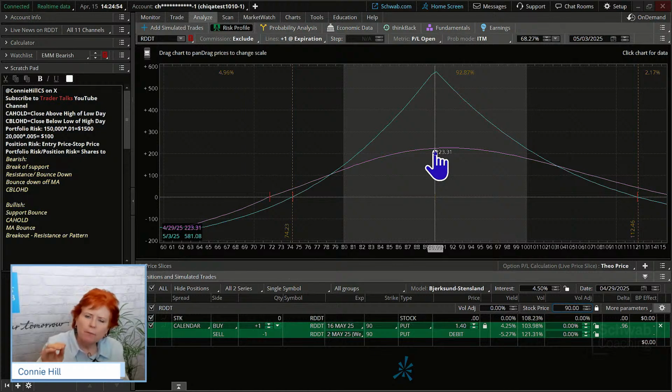But the first couple of days don't decay as much as when it's getting closer and closer to that option's expiration date. Now, I am curious, how many of you have traded any calendars before?